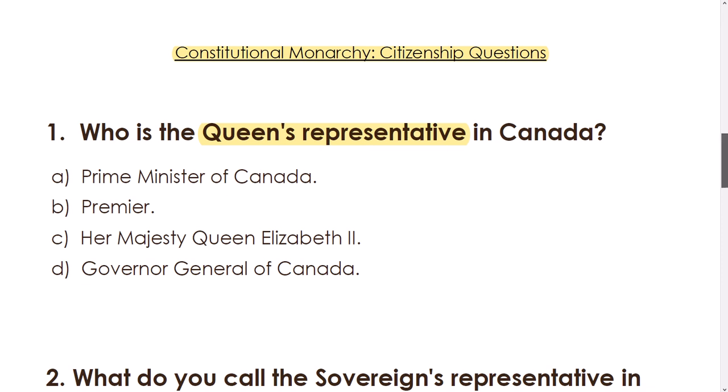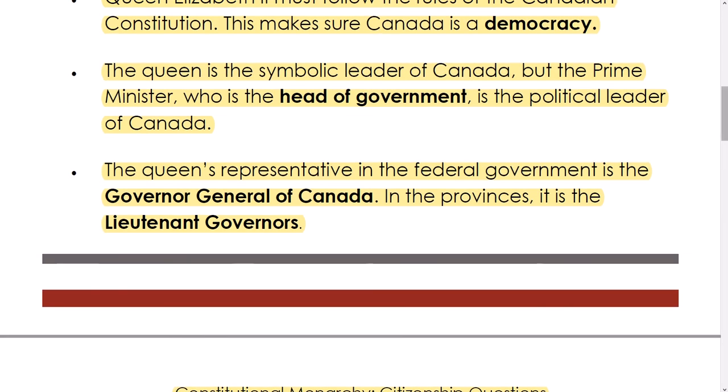Let's go back to the reading and look for this answer. Let's look for the words Queen's representative. Here we can see Queen's representative. Let's read the whole sentence. The Queen's representative in the federal government is the Governor-General of Canada. In the provinces, it is the Lieutenant Governors. So, in the provinces, says Lieutenant Governors, but what about the rest of Canada, or all of Canada? That is the federal government. So the answer is the Governor-General of Canada.